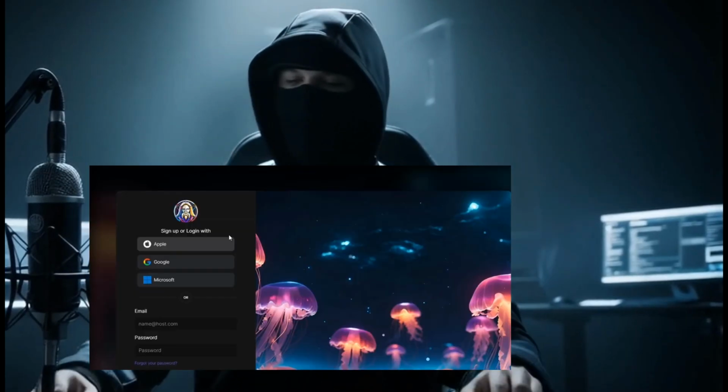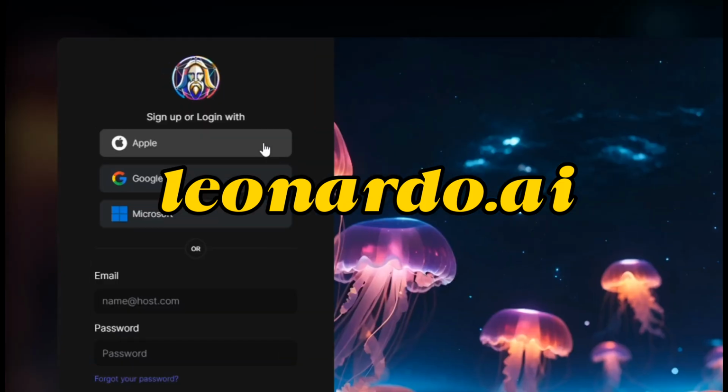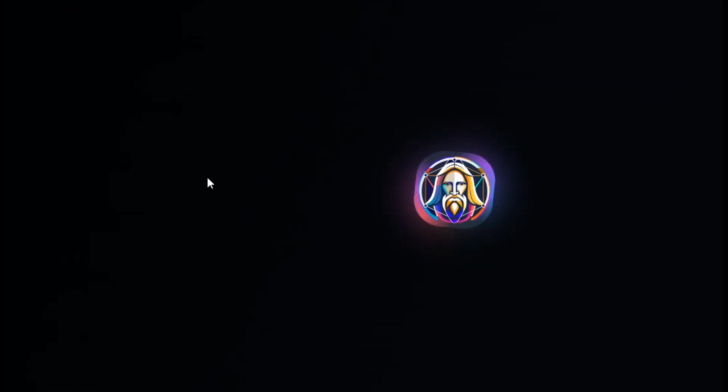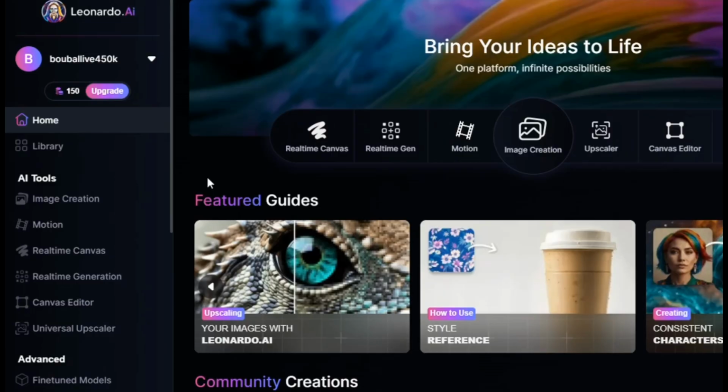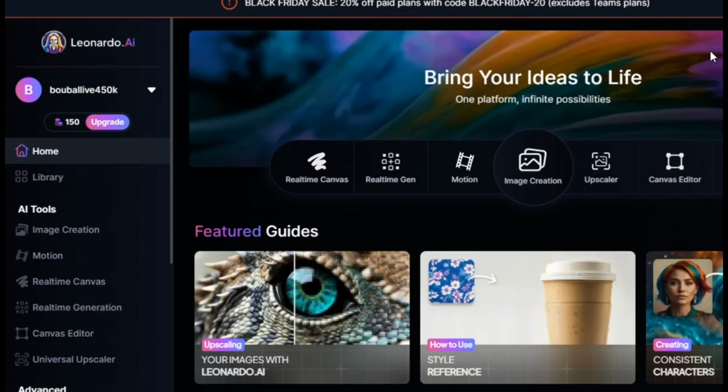We're going to head over to Leonardo AI, and I'm going to walk you through exactly how to make your images pop. So once you head to the site, the first thing you'll need to do is sign up. You'll have several account options to choose from, so just pick the one that works best for you. It's super easy. Now, after signing up, you'll be greeted by the site's main page. Don't get distracted by the designs of other creators. We're focused. You'll want to click on the option that says image creation next.